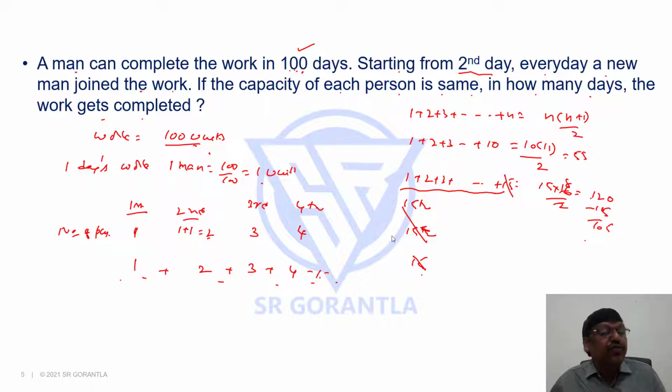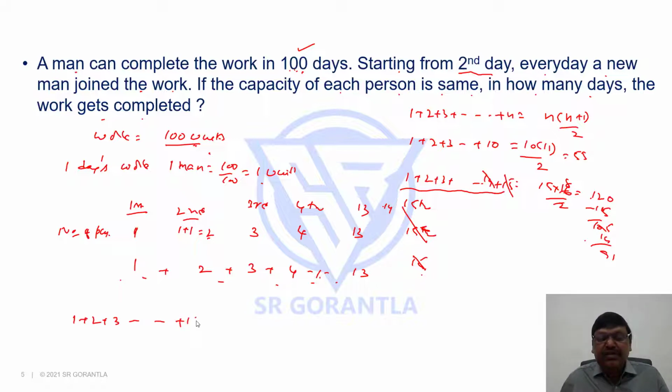That means suppose I remove the 14th day also, 14 is also removed, it will be 91. Suppose I take 13 days, on the 13th day there will be 13 people, they will do 13 units. Let us see what is the sum of the first 13 numbers. Like this you have to make a guess how many days, one more, one less, like that. We should use a trial and error approach. 13 days, if I take 13 into 14 by 2, it is 91. If they work for 13 days like this, in 13 days 91 units of work is completed.